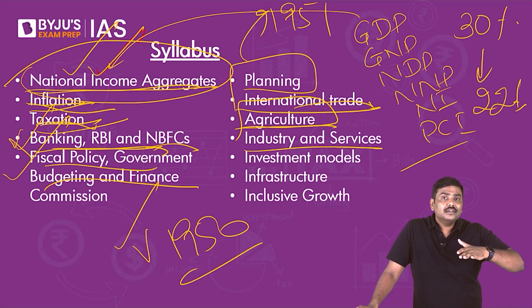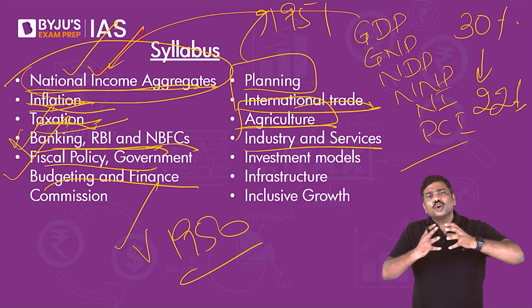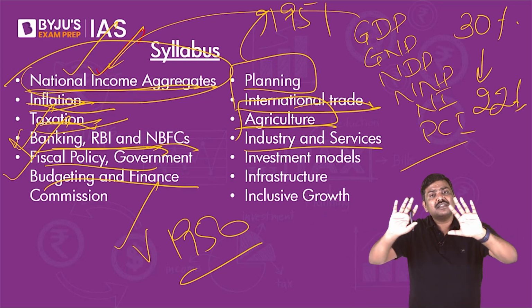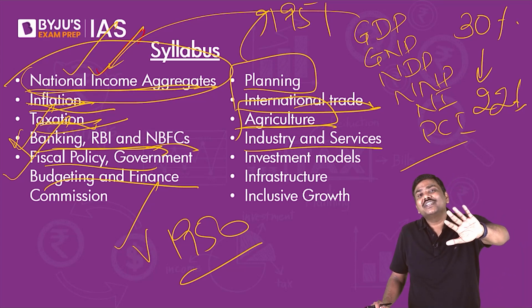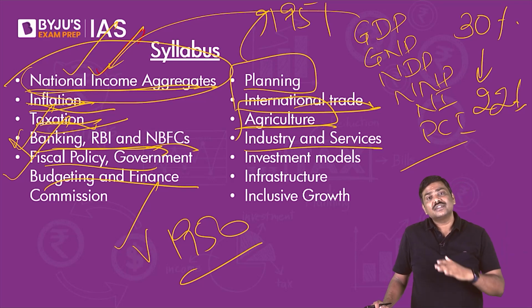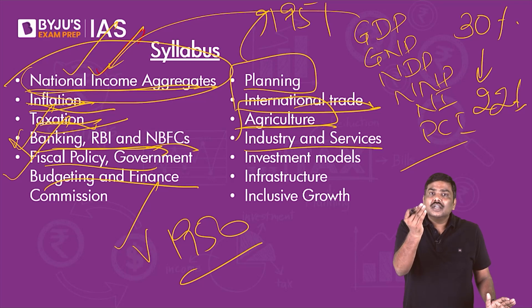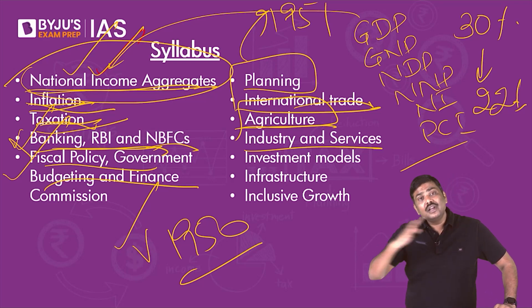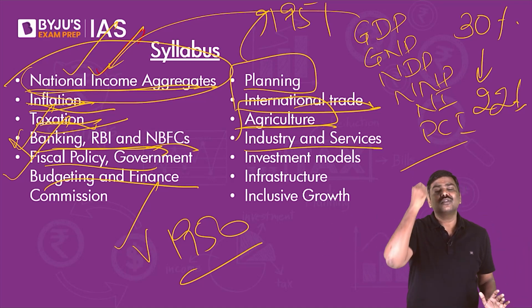And because of that, the service sector has actually ballooned, or has grown at a very, very fast pace in India. Having said that, it doesn't mean that before 1991 there was no growth in services. There was growth in services even before 1991. But because of those reforms, the growth in industrialization as well as the service sector has ballooned, has basically exploded in India. A question can be asked on this.